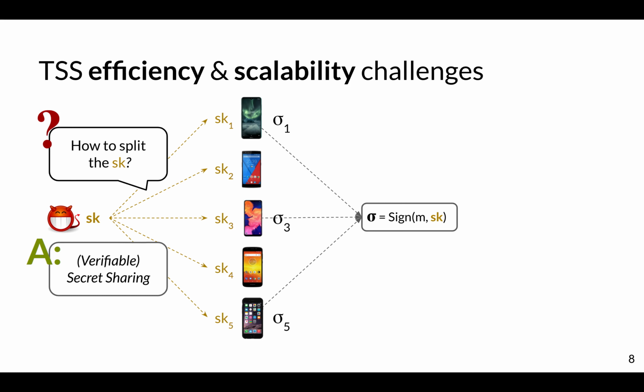So to address that, you can use what's called a distributed key generation protocol, also a previous line of work, where the 5 phones in this example generate the secret key jointly, but without actually learning it. The only thing the 5 phones learn are their share of the secret key. So it's quite magical, but it works. And in fact, the key ingredient in the DKG protocol is n parallel executions of a VSS protocol. So for the purpose of this talk, we'll just be talking about verifiable secret sharing and scaling it rather than DKG, since DKG scaling follows naturally from that.